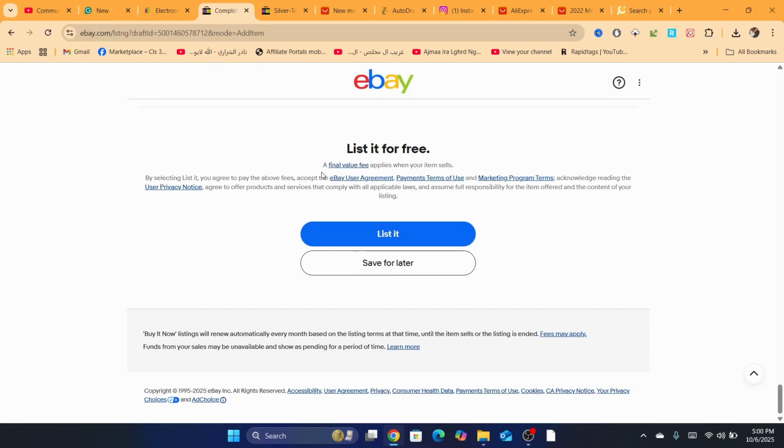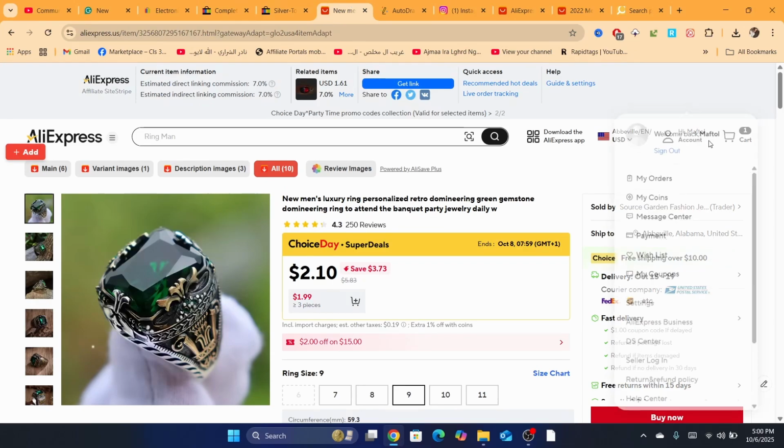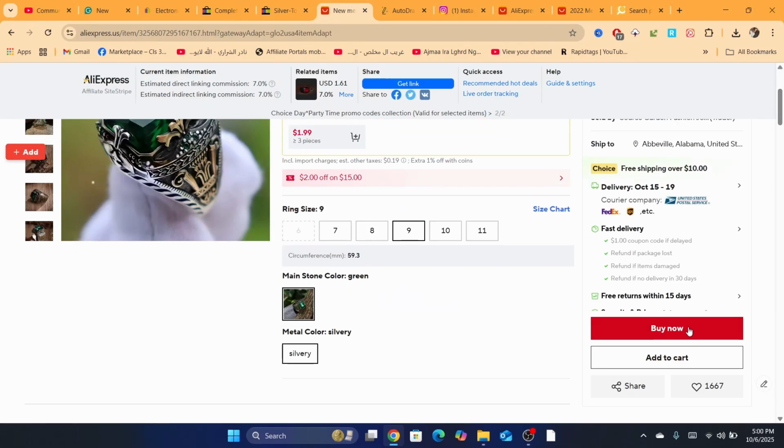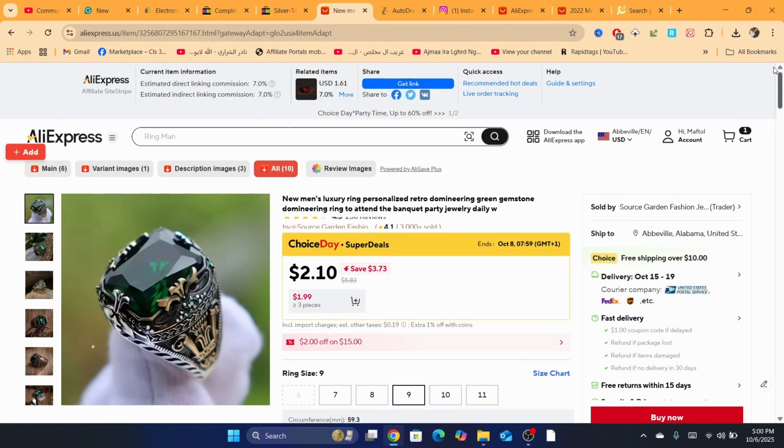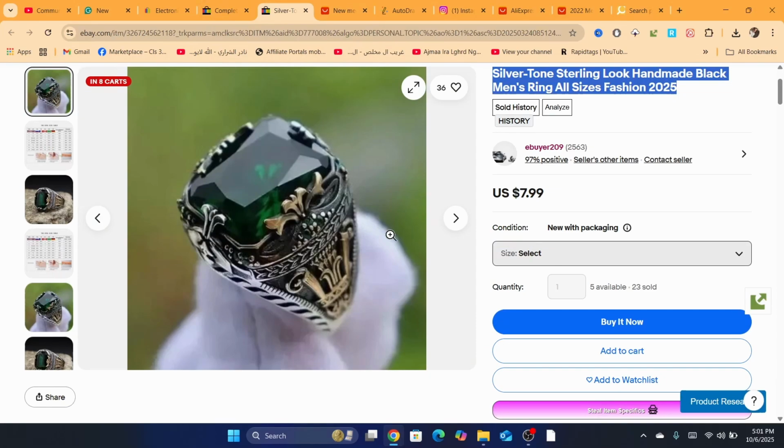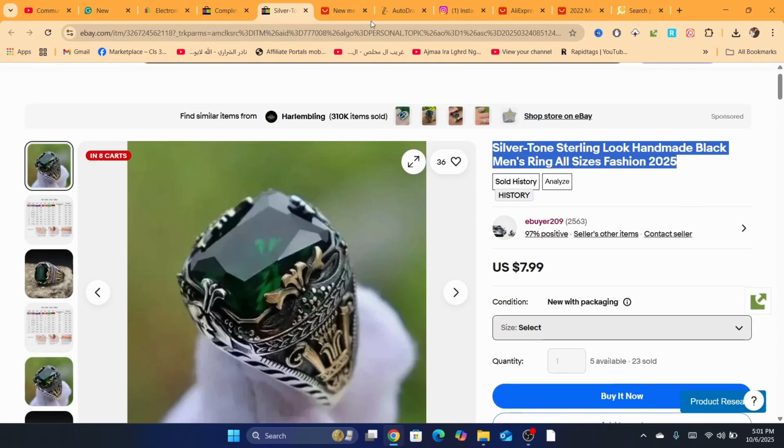Now if someone buys this item from you, you just need to go to AliExpress and find the item, and click on buy now. Instead of putting your own address, you put the address of the customer, and then the AliExpress seller sends the item directly to the customer. So that's exactly how it works. Very, very simple. It's not that hard at all. This is a very, very simple business.